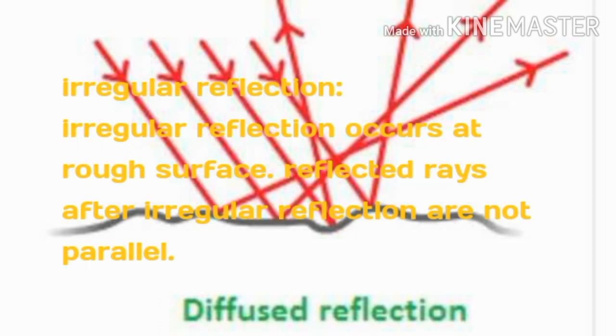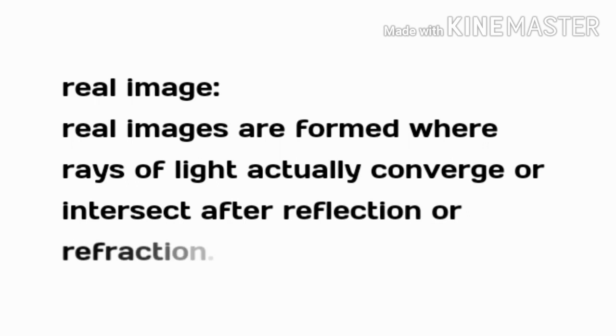Whether a reflection is regular or irregular, no problem, the law of reflection is valid. After the reflection, sometimes the reflected light rays actually intersect at a particular point, or they seem to intersect at a particular point. Depending upon these two situations, two types of images are formed.